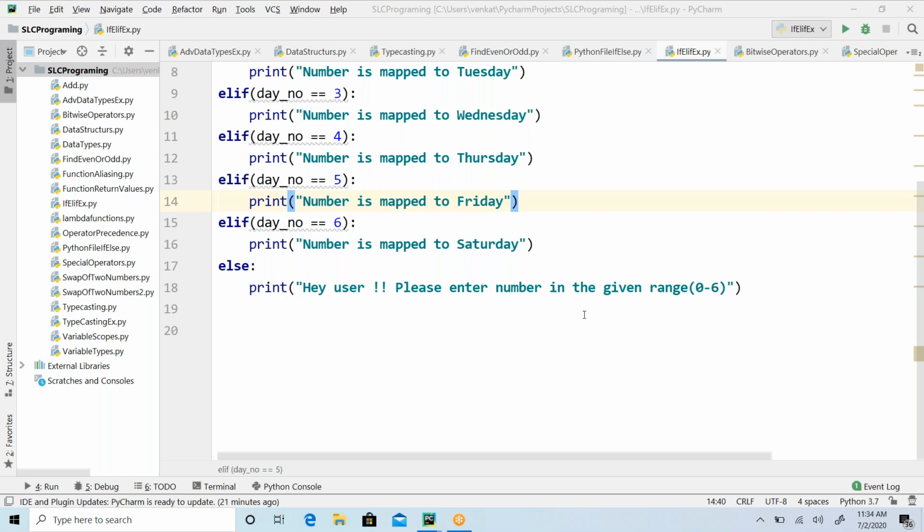Okay, so the elif concept. Ahlad, elif is kind of like directions. Say for example, you are traveling, so there you have to take a direction. You will check whether there is a right way to go. If not, then you will check left. Does it have a left route? No. Then you will check straight. Does it have a straight route? Yeah, if it has straight, you will go to that.